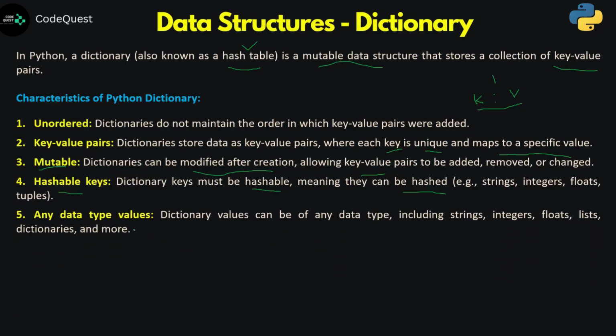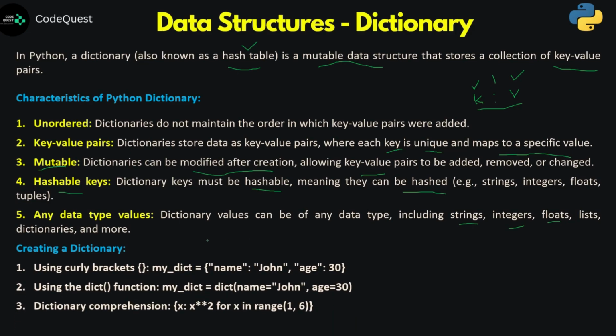Now it can allow any data type values, so it is heterogeneous. Your key and your value can be string, integer, or float. Because there are two parts here, the key can take integer, float, boolean. Similarly, the value can also take float, boolean, integer, string. So any combination is possible.